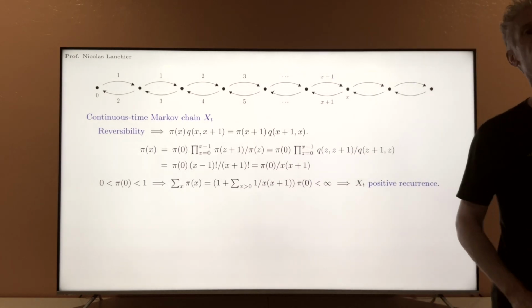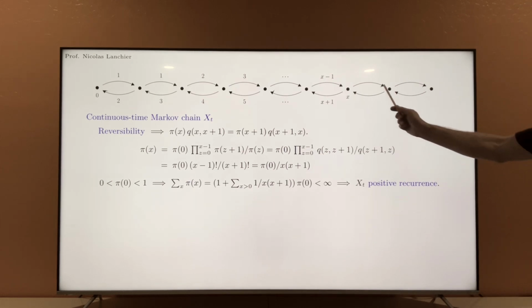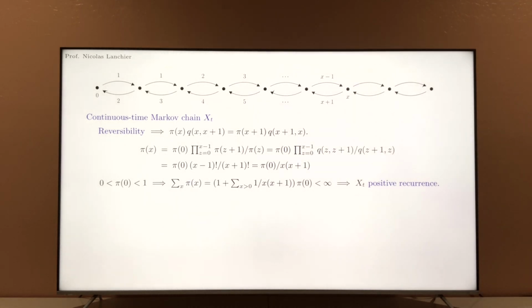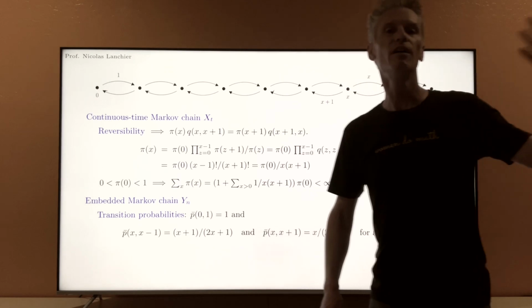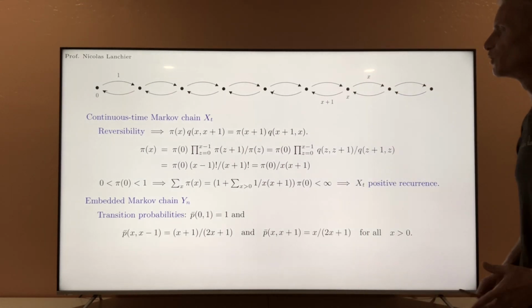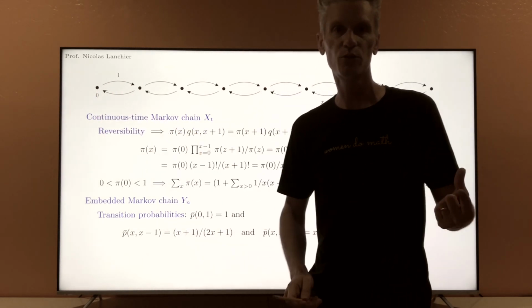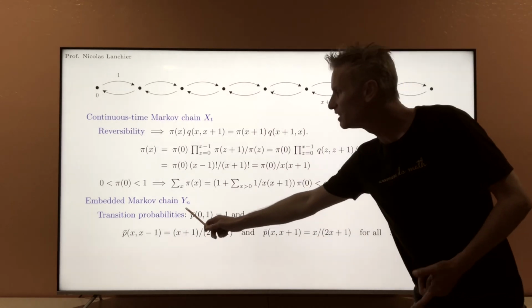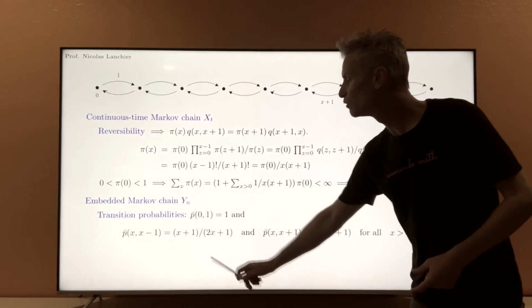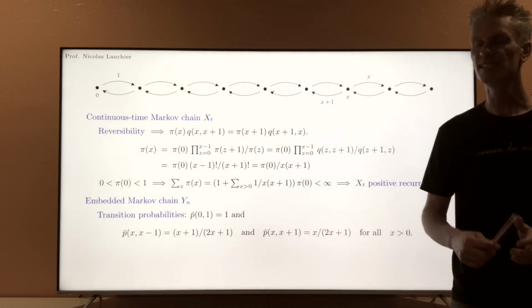So now, to conclude, we need to do the same work, but with the embedded Markov chain. So the first step is to write the transition probabilities of this process. This can be done easily by using the superposition property for Poisson processes or the exponential random variable. Notice that when you are in state 0, you have to go to state 1 at the next time step. So P bar 0, 1, that's the probability that the embedded Markov chain yn goes from state 0 to state 1 in one time step. That's equal to 1. That's deterministic.